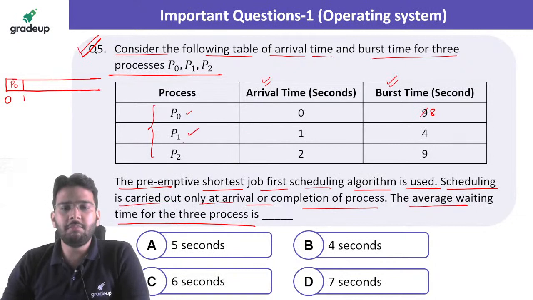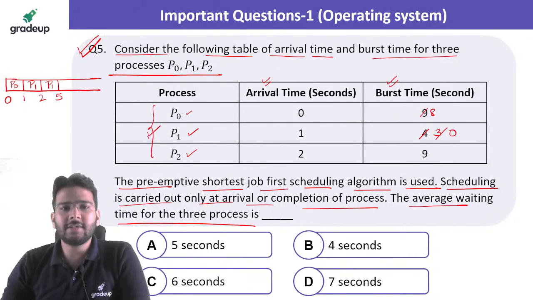Now at 1 unit of time the P1 process has also arrived, so we are going to schedule P1 now, right, for 1 unit of time. So 1 plus 1 it is 2, we can make it 3. Clear? Now here at 2 units of time process P2 has also arrived. Now if we compare the burst time of all the processes, we are going to schedule this P1 process because that is having the shortest burst time. So let's schedule the P1 process till its completion. 2 plus 3 it is going to be 5, we can make it 0.